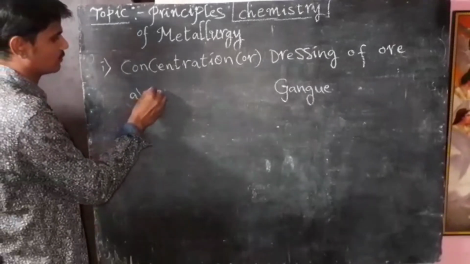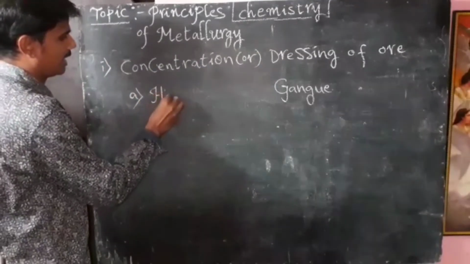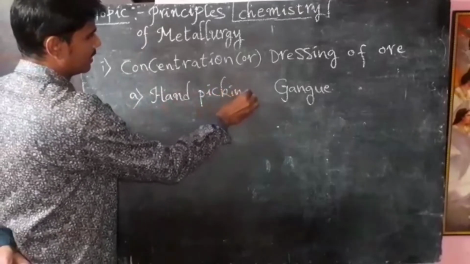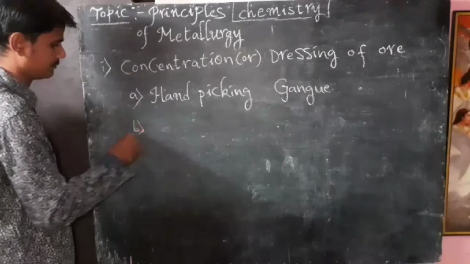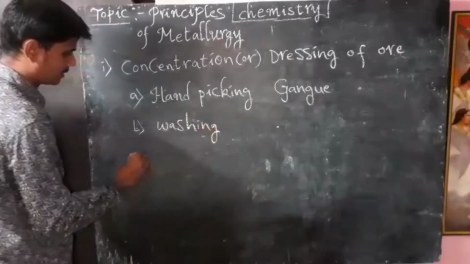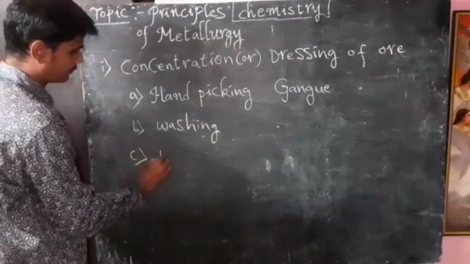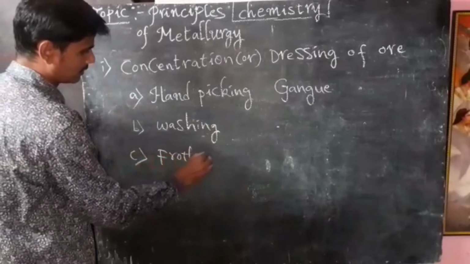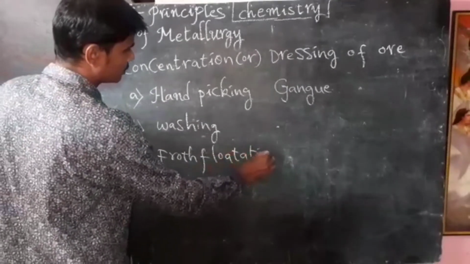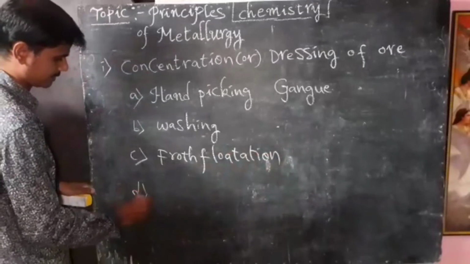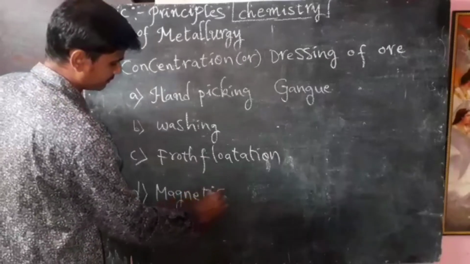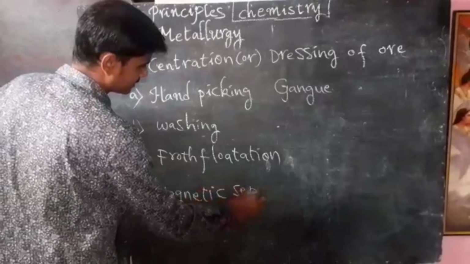The first one is hand picking, the second is washing, the third is froth flotation, and the fourth is magnetic separation.